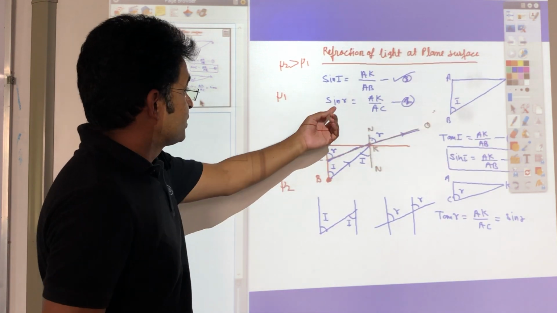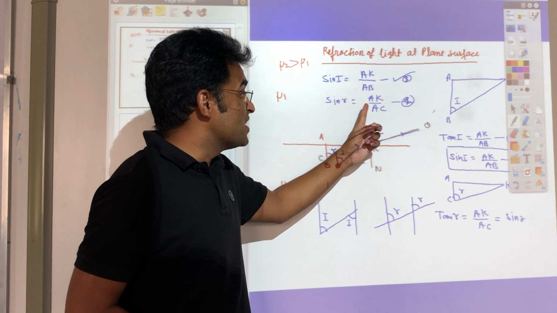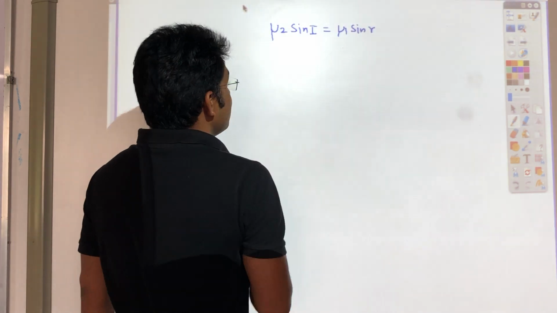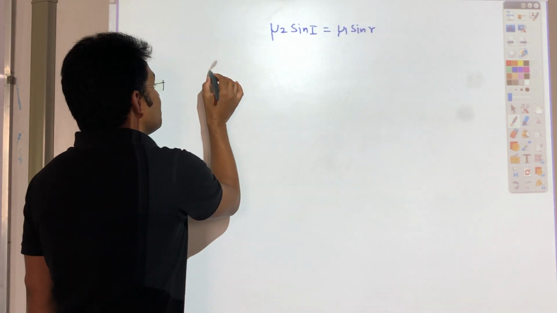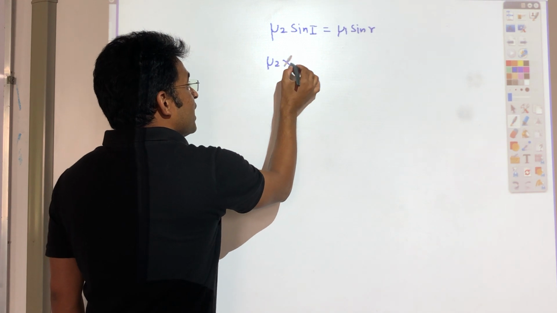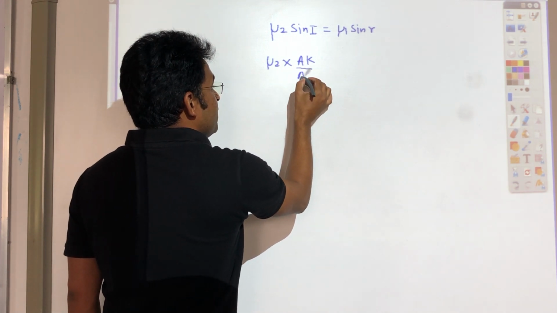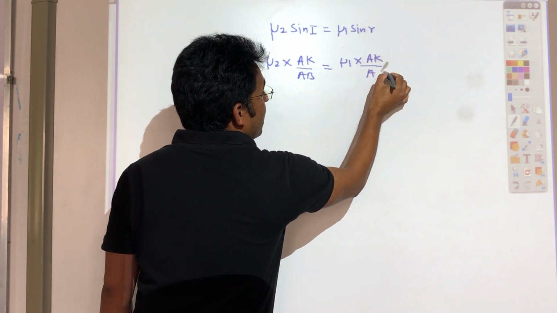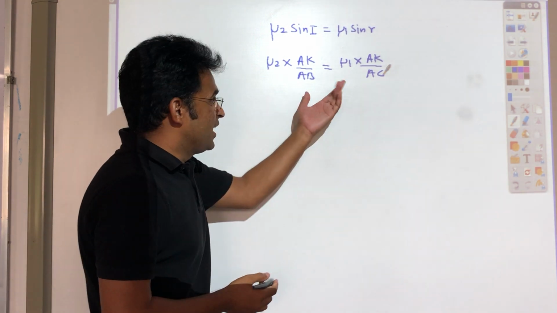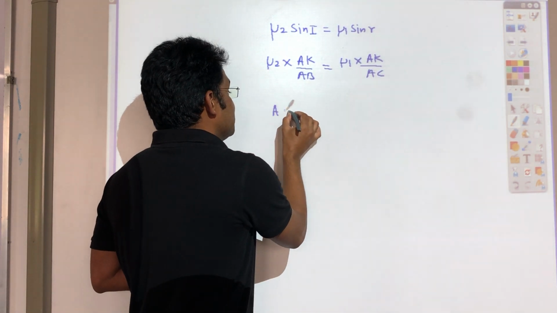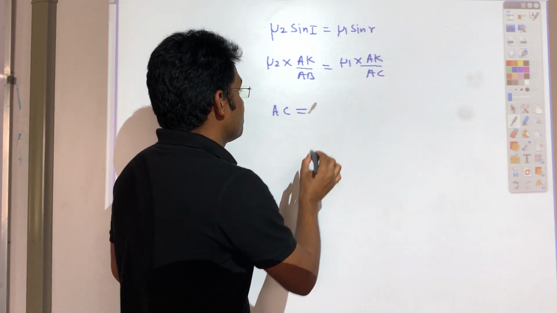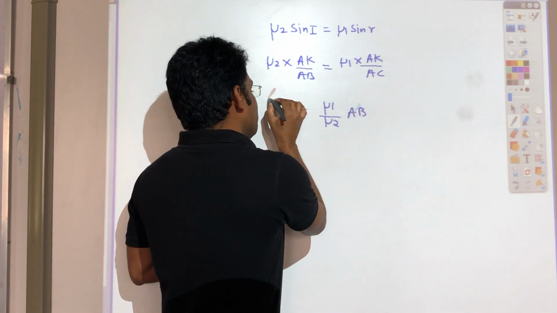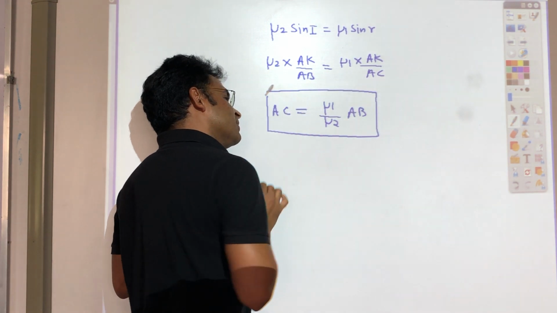So sin i is equal to AK divided by AB, and sin r is AK divided by AC. I'll put that value over here. So mu2 into sin i, that is AK divided by AB, and here mu1 into AK divided by AC. Now AK and AK get cancelled. So finally AC is equal to mu1 divided by mu2 into AB. So this is one formula we got.